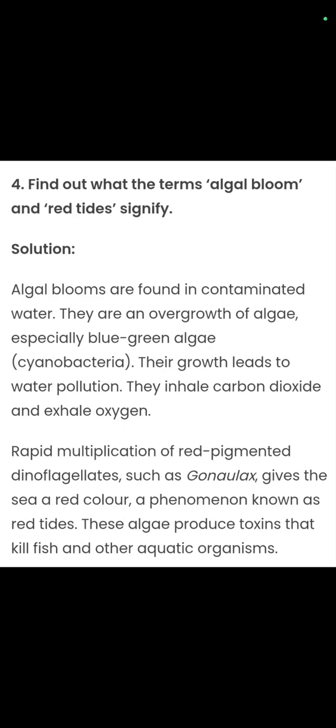Rapid multiplication of the red pigmented dinoflagellate called Gonyaulax gives a red color, a phenomenon known as red tide. When this dinoflagellate grows in the tide, it releases its red pigment, due to which the tide becomes totally red in color. This is called red tide. These algae produce toxins that kill fish and other aquatic animals.